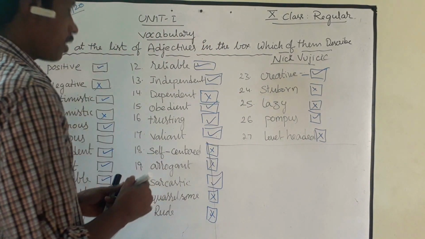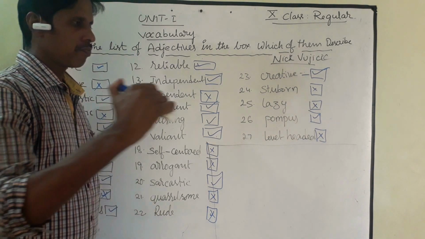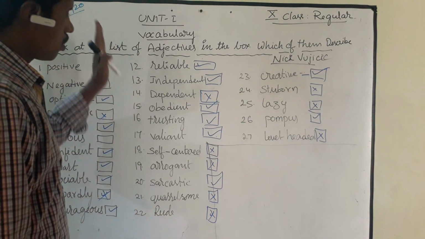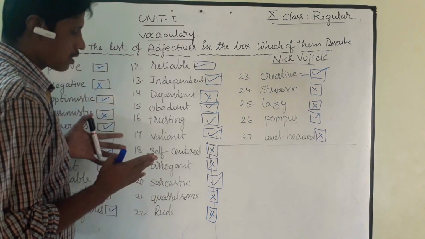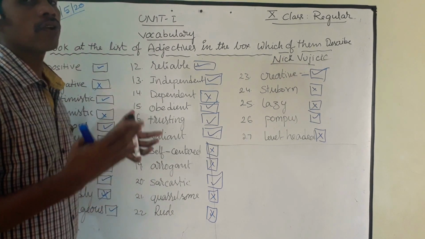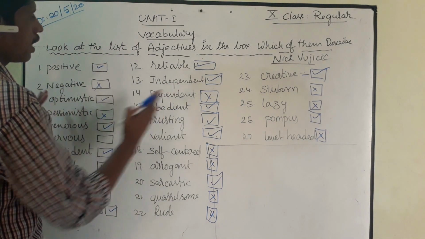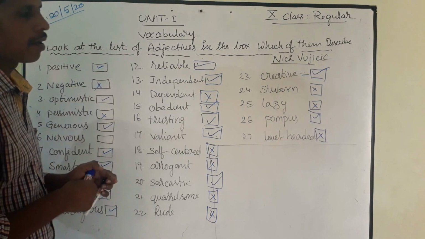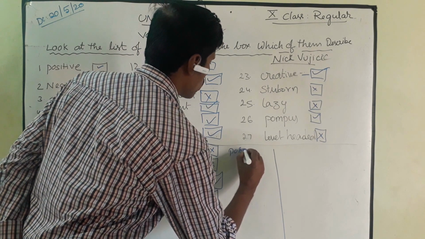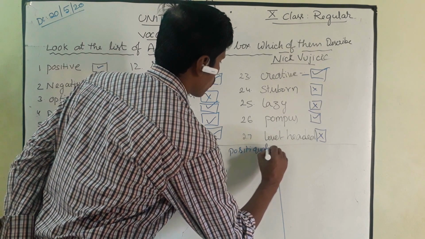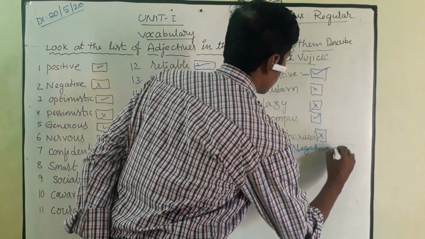Understand? So here my question is, from the examination point of view, suppose in the public examination, among these 27 words or some other words that are there in our textbook also, what type of question may we find in the examination? Any 8 adjectives from among these 27 will be given, and based on that, write positive qualities and negative qualities.